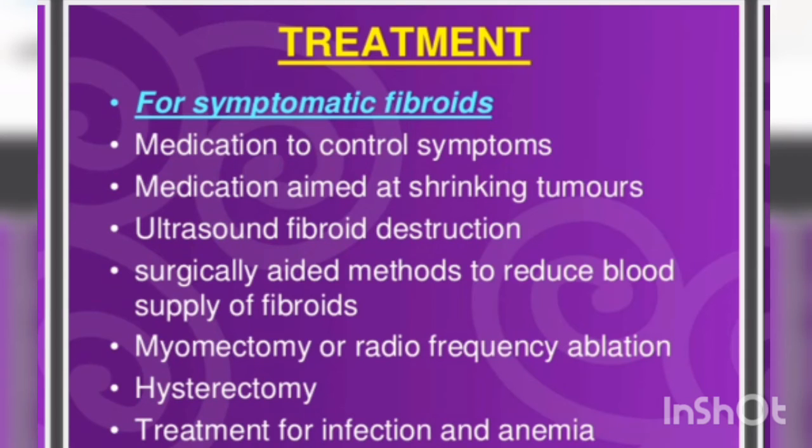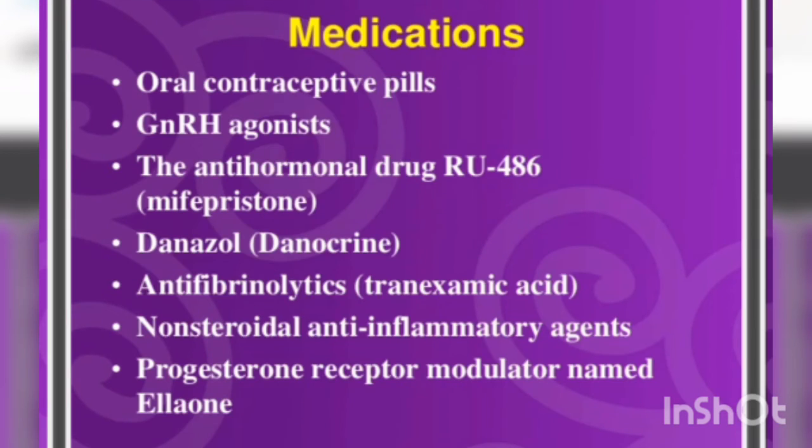Now what is the treatment we're going to give for a symptomatic fibroid? We're going to give medications to control the symptoms. We're going to give medications which will lead to the shrinking of the tumor. We can use ultrasound for fibroid destruction. Surgical methods are also used. Myomectomy can be done. Now what kind of medications are we going to give? That is OCPs, GnRH agonists, and anti-hormonal drugs like RU486 or mifepristone. Danazol is also found to be helpful. Antifibrinolytics and a progesterone receptor modulator named ulipristal are also helpful in some women.